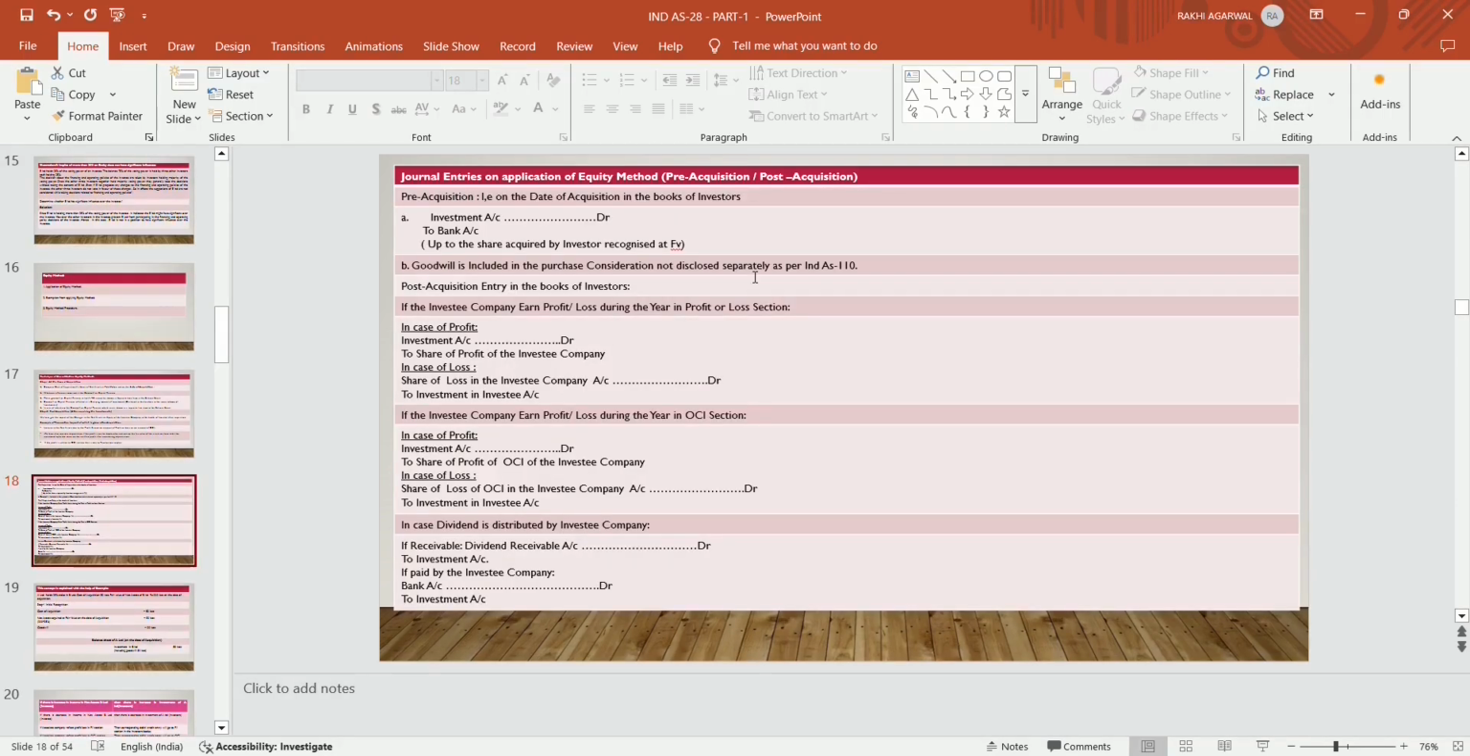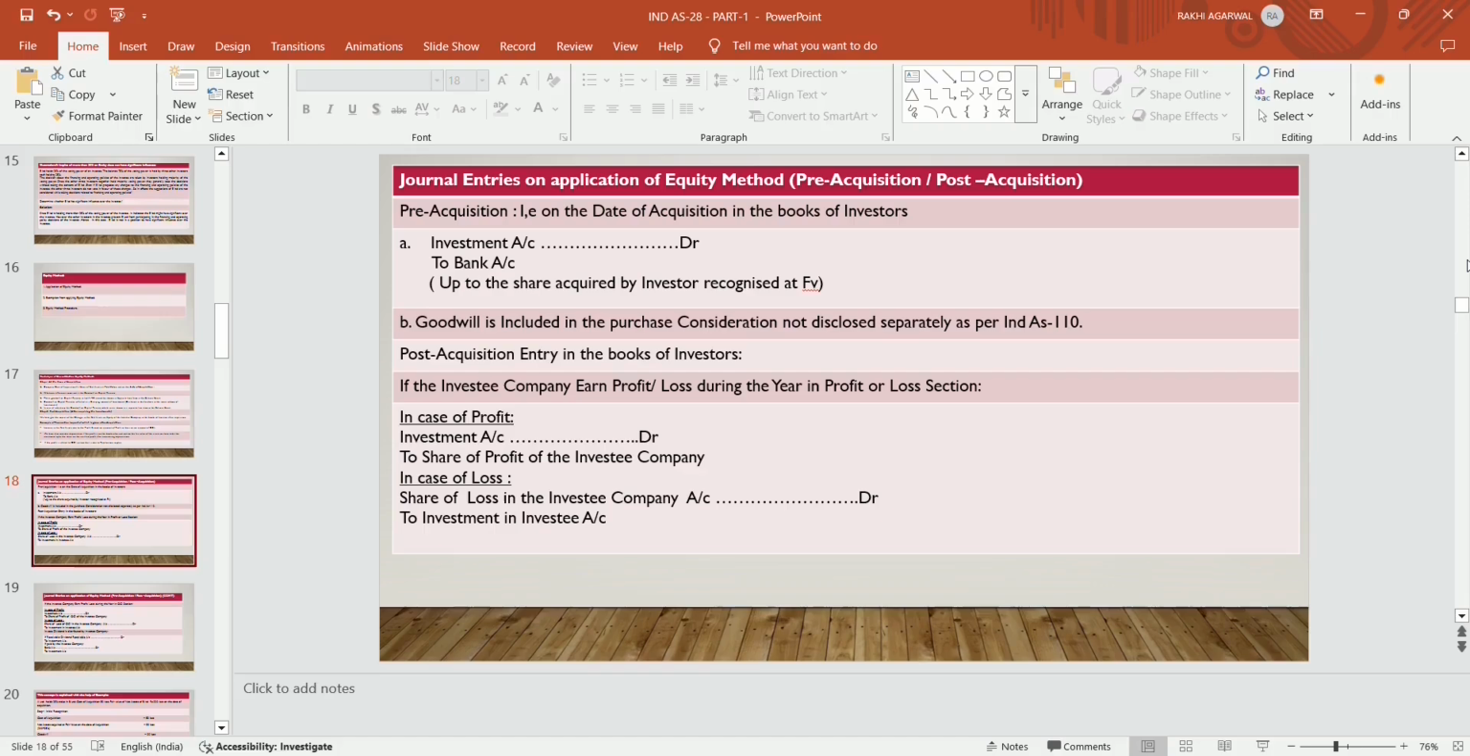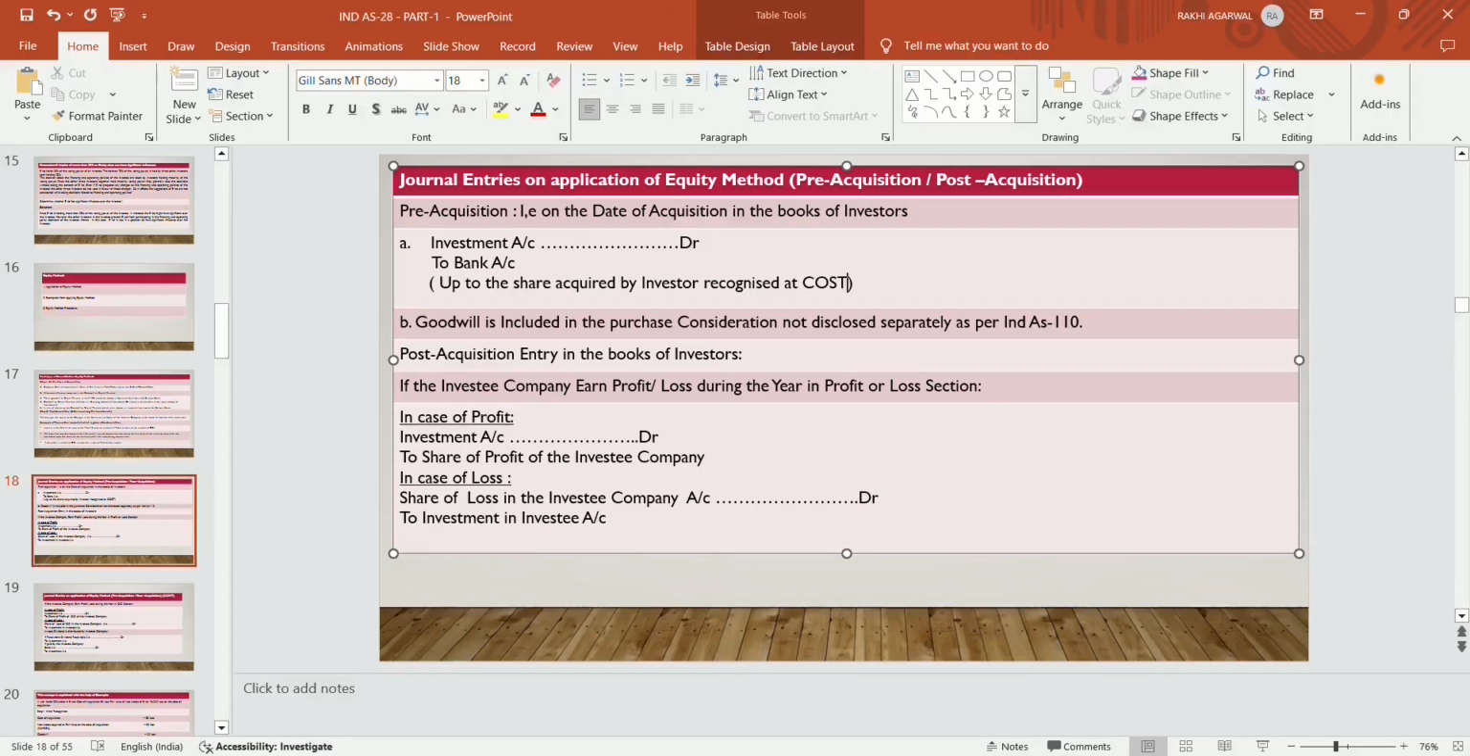How to pass the journal entry on application of the equity method, pre-acquisition and post-acquisition. Pre-acquisition, that is on the date of acquisition, a journal entry is to be passed in the books of the investor. He pays something to the investee company, so: Investment account debit to Bank, up to the share the investor company acquired of the investee company. Goodwill is included in the purchase consideration and not disclosed separately as per Ind AS 28.